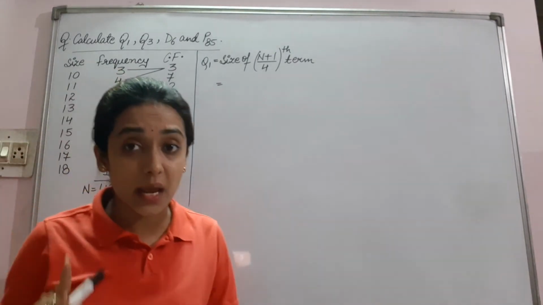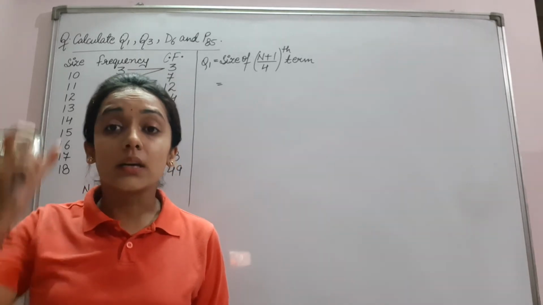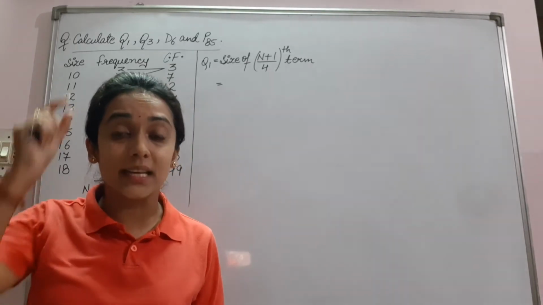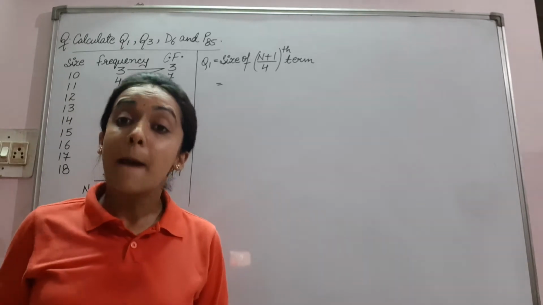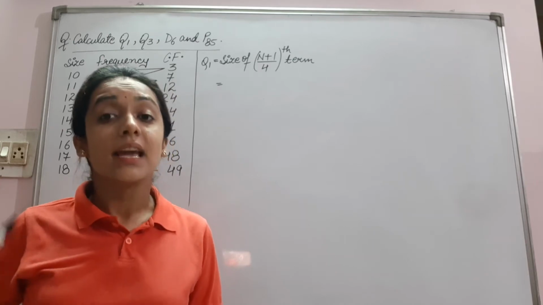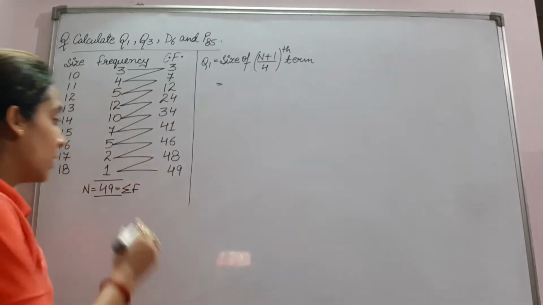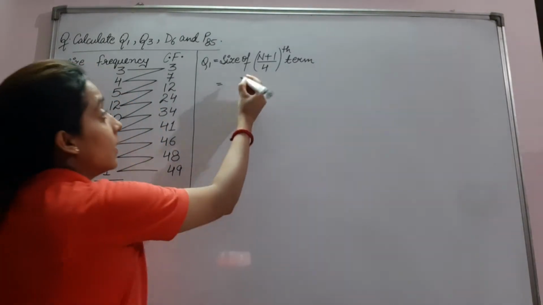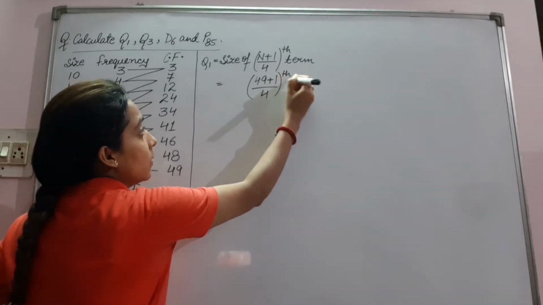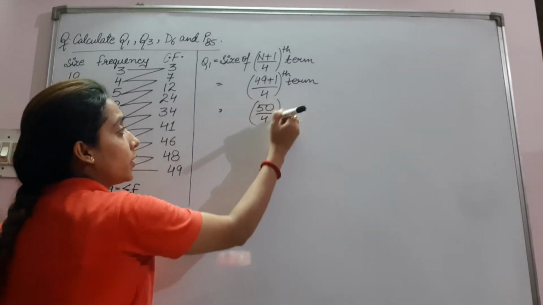Whenever frequency is given in the question, the total of frequency will be n. In individual series, n is the number of observations, but in discrete series and frequency distribution series, n is equal to the total of frequency. What is it? 49. It will be 49 plus 1 upon 4th term. It will be 50 upon 4th term.